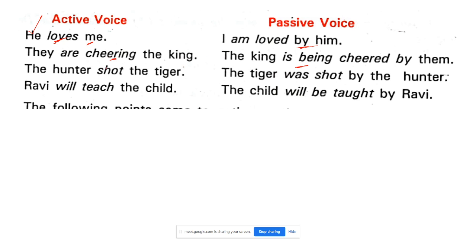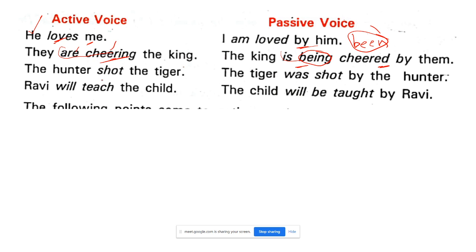Now see here, a very important thing which you have to keep in mind. See the tense here: they are cheering. What type of tense is this? Present continuous. Very good. Present continuous tense. So the king is being cheered. Here, if you write been in place of being, it is wrong. Be careful. The king is being cheered. When you write is being here, have you seen the past tense here? Is being cheered by them.